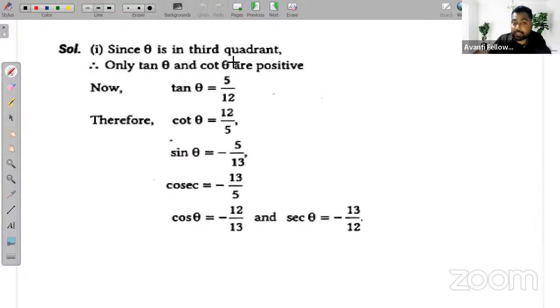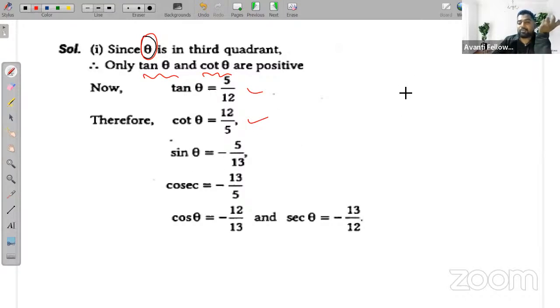Since theta is in the third quadrant, this is given to me. It is given that theta is lying in the third quadrant. So only tan theta and cot theta are positive in the third quadrant, right? If tan theta is equal to 5 by 12, what will be cot theta? Cot theta is the reciprocal of tan theta, that is 12 upon 5.